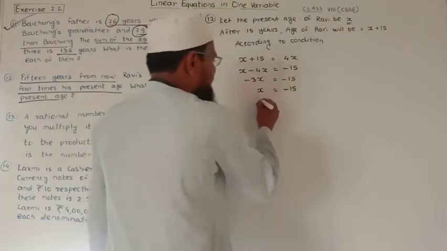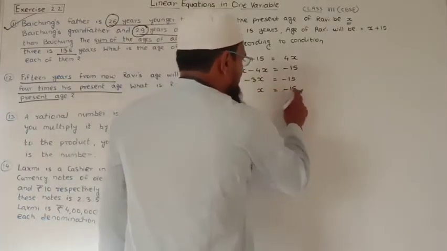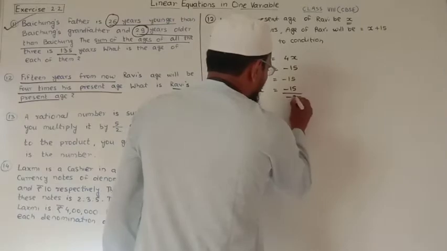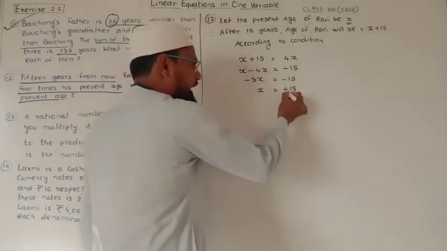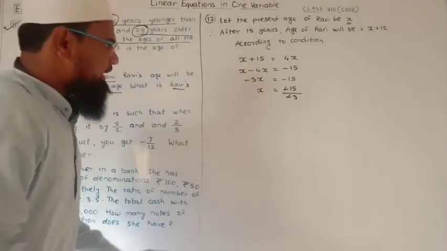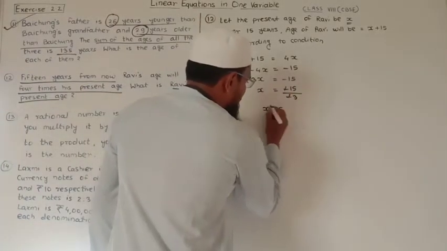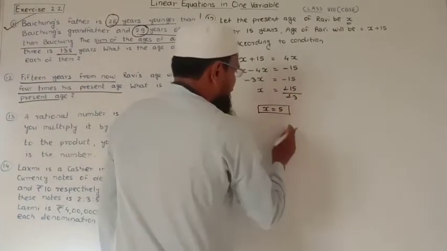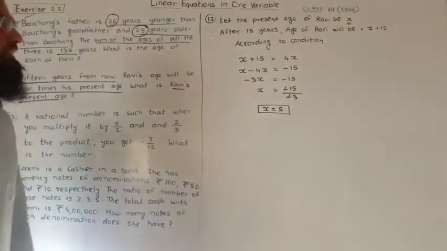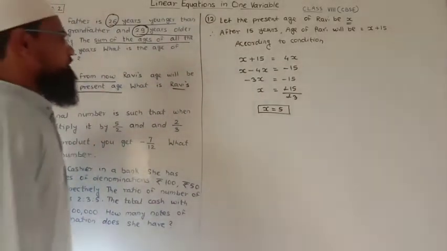So we get x is equal to minus 15 upon minus 3. Here 3 and 3 cancel, and 3 fives are 15. Here we get the value of x is nothing but 5.